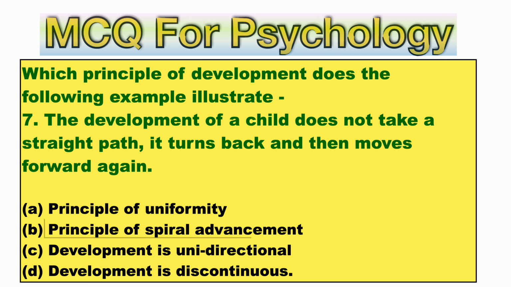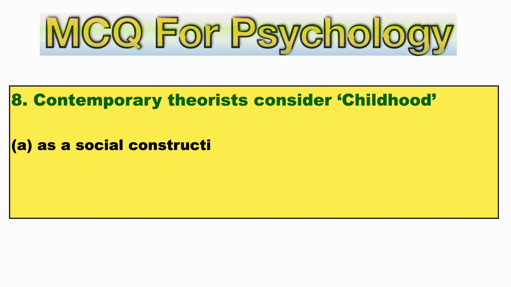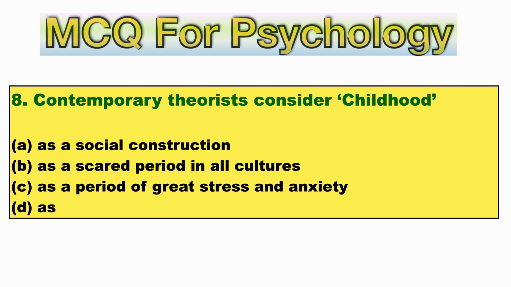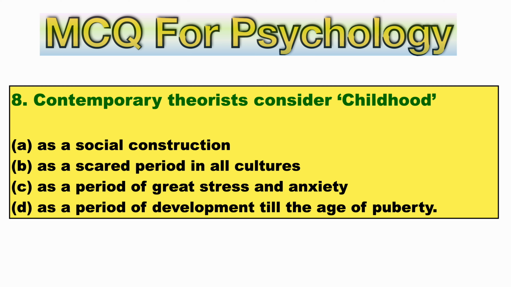Now question number 8. Contemporary theorists consider childhood as A. a social construction, B. a sacred period in all cultures, C. a period of great stress and anxiety, D. a period of development till the age of puberty. The answer is asked in a simple pattern. Contemporary theorists consider that childhood is a period of social construction.